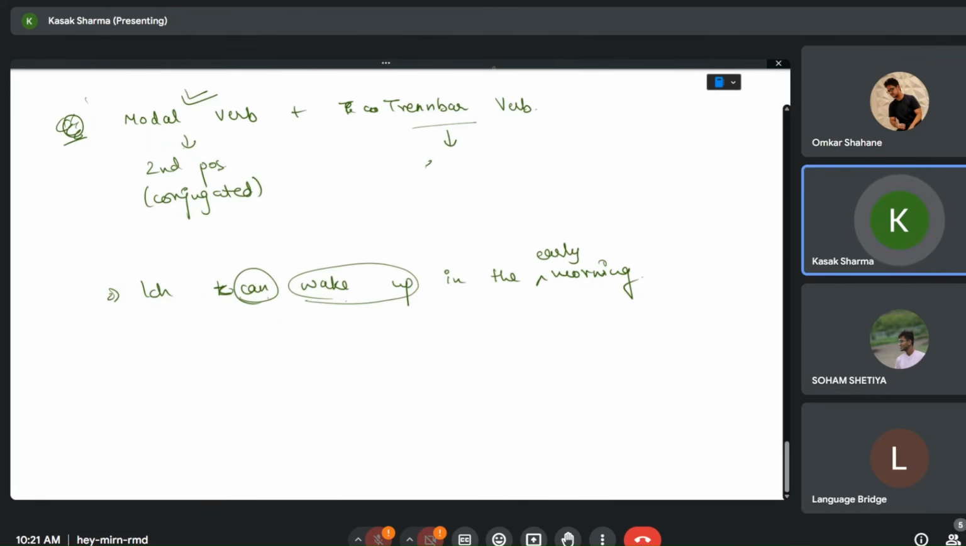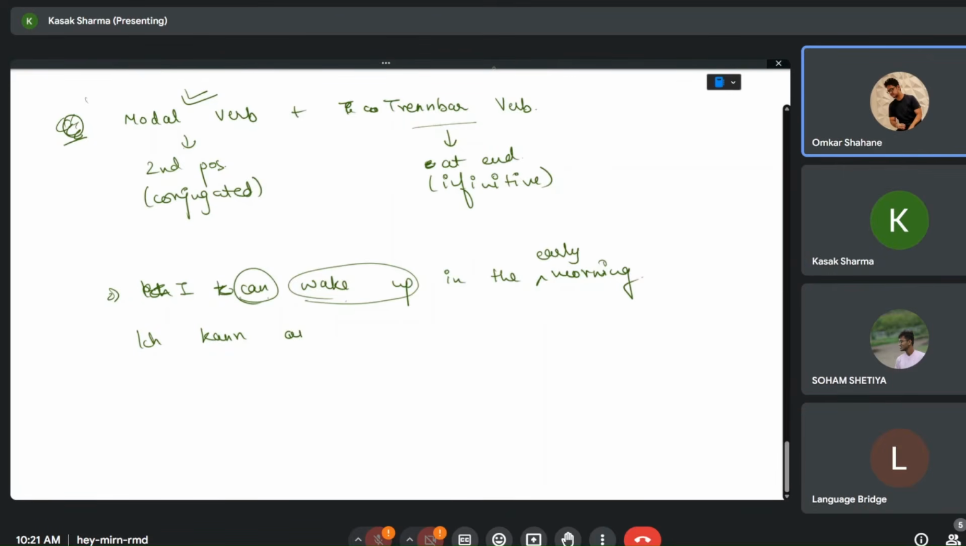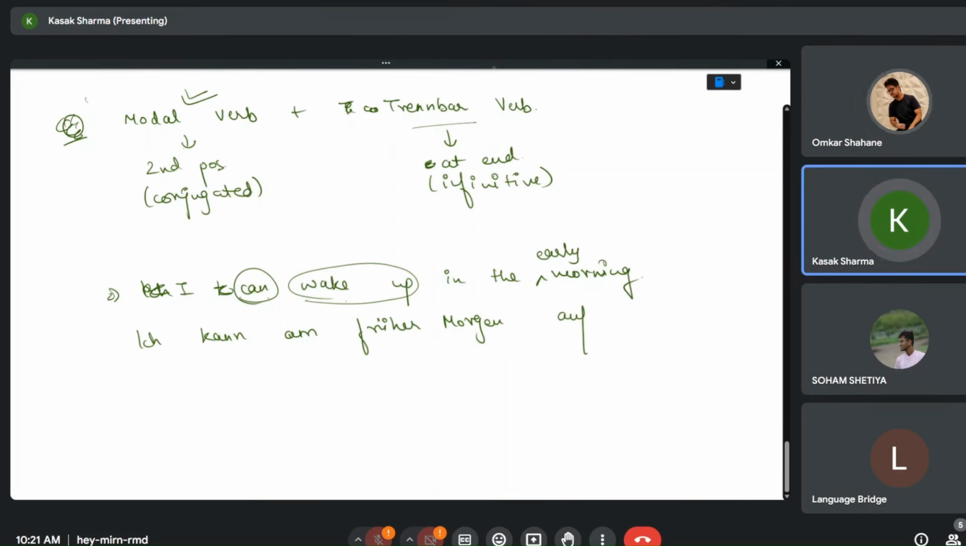And the trennbar verb goes at the end in infinitive. Infinitive as in it is not separated. For example, the same: I can. So, Ich kann am frühen Morgen aufstehen, right? Early morning. Am frühen Morgen aufstehen.